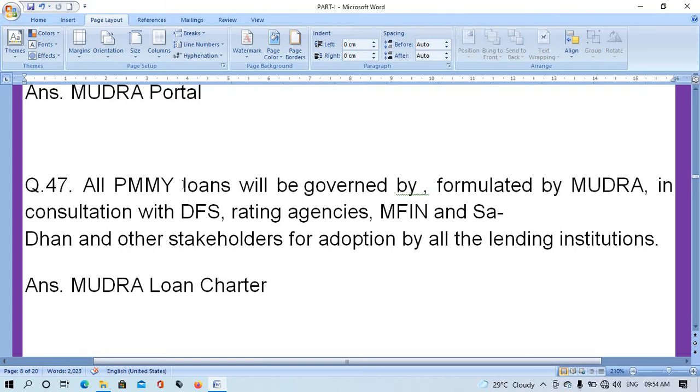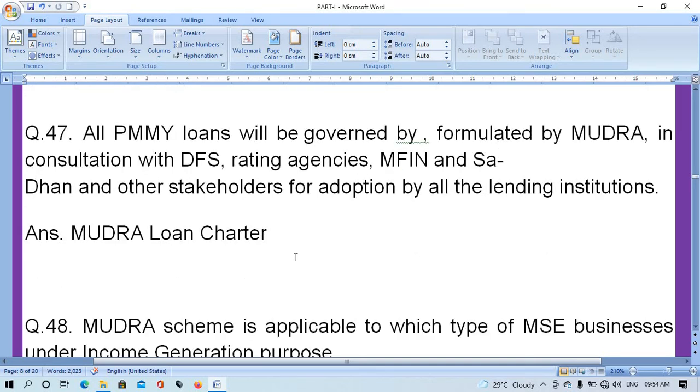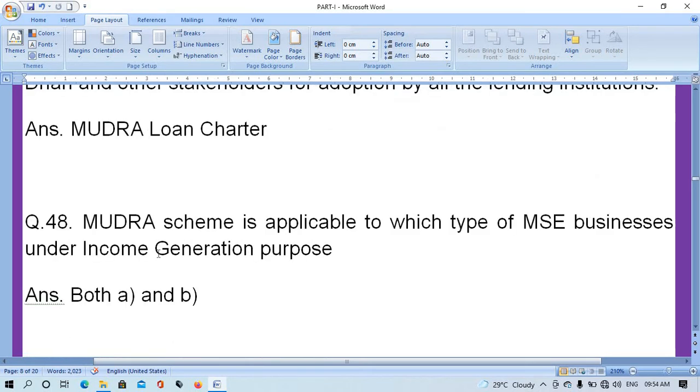All PMMY loans will be governed by formulated by Mudra in consultation with DFS, rating agency, MFIN and other stakeholders for adopted by all the lending institutions. Answer is Mudra loan charter.